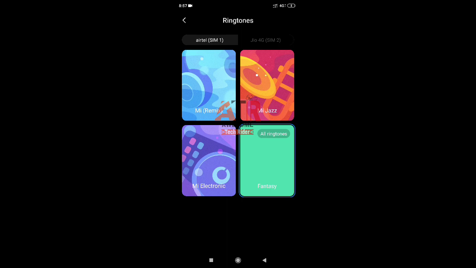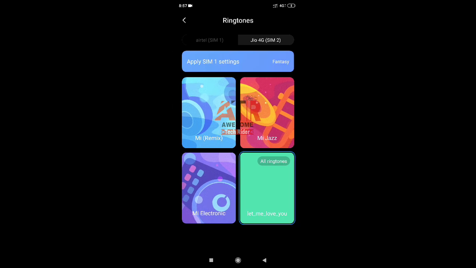Now go to settings, go to sound and vibration, phone ringtone, and here you can see that for Airtel SIM 1 I am having the ringtone named Fantasy, and in Jio there is another ringtone, Let Me Love You. And here you can get the option of apply SIM 1 setting. So if I click this, then the ringtone in SIM 1 will be assigned in SIM 2. So you get both options of assigning the ringtone.